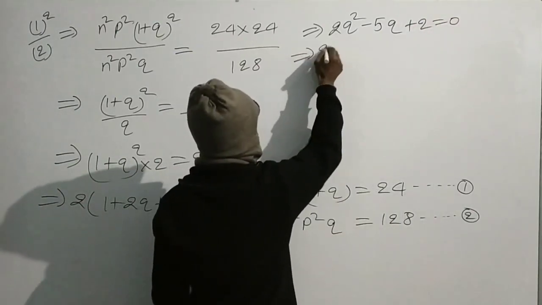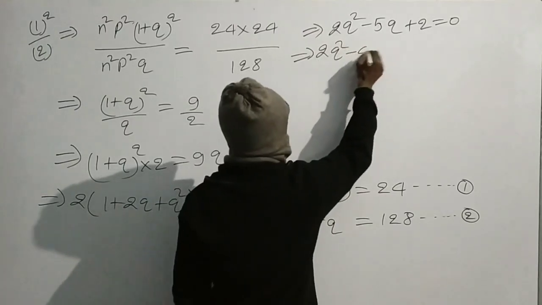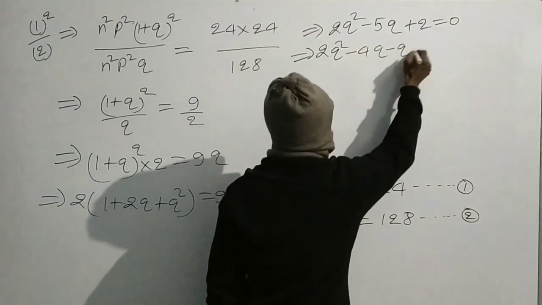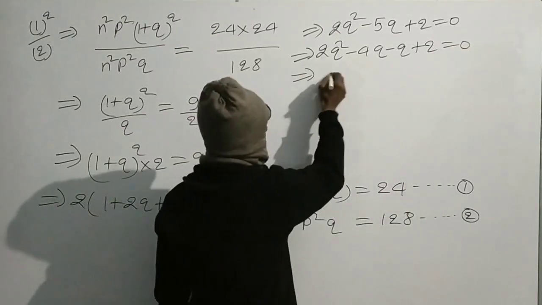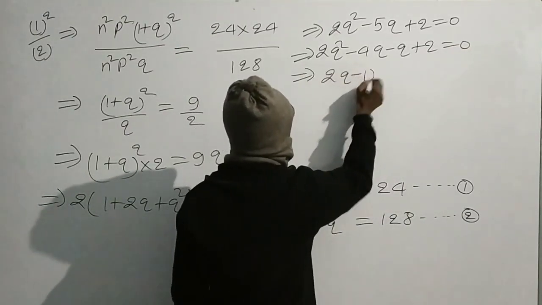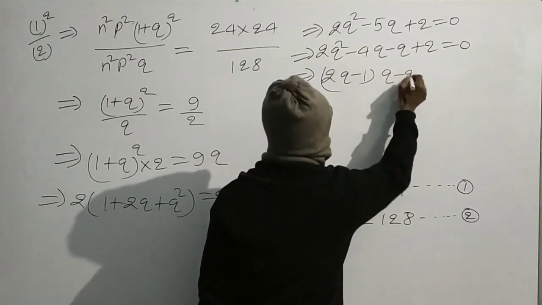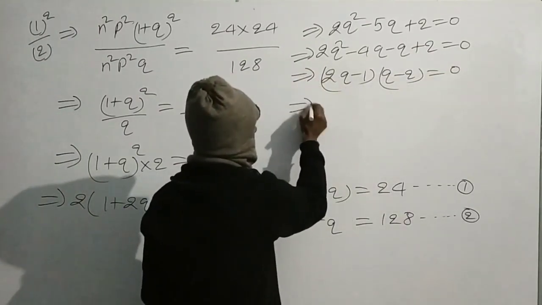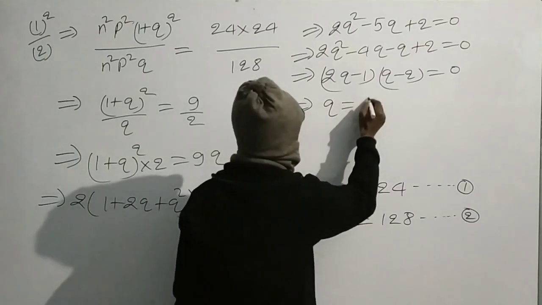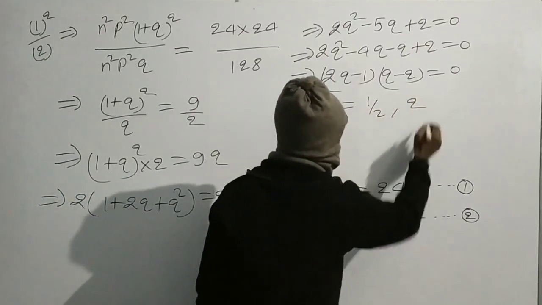This implies 2q square minus 4q minus q plus 2 is equal to 0. This implies (2q minus 1)(q minus 2) is equal to 0. This implies q is equal to 1 by 2 and 2.